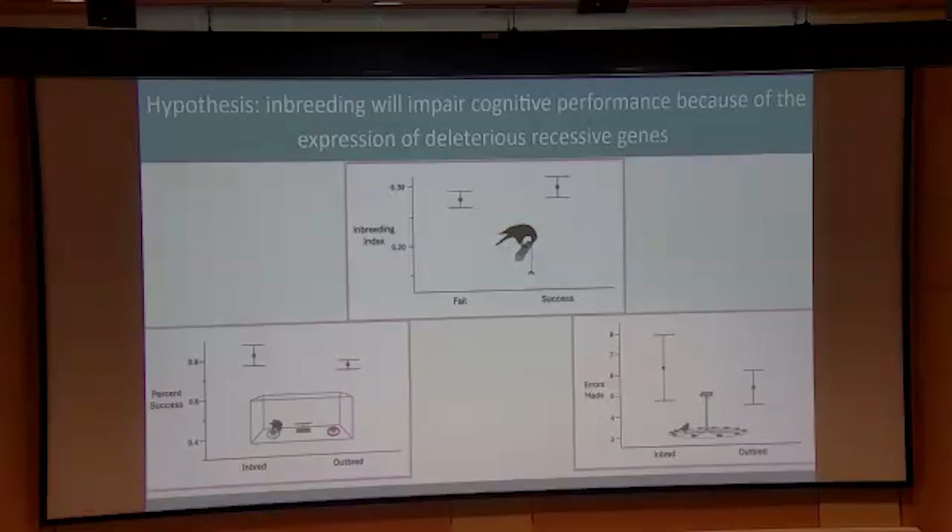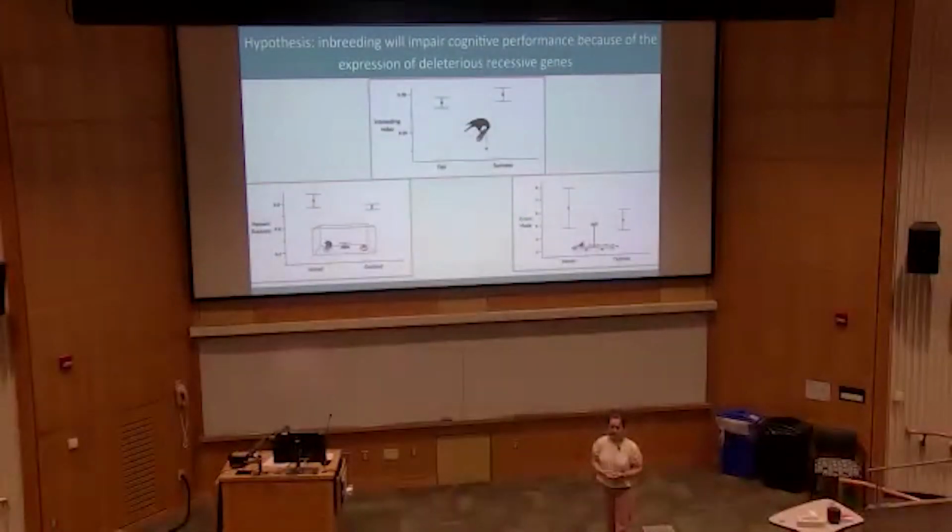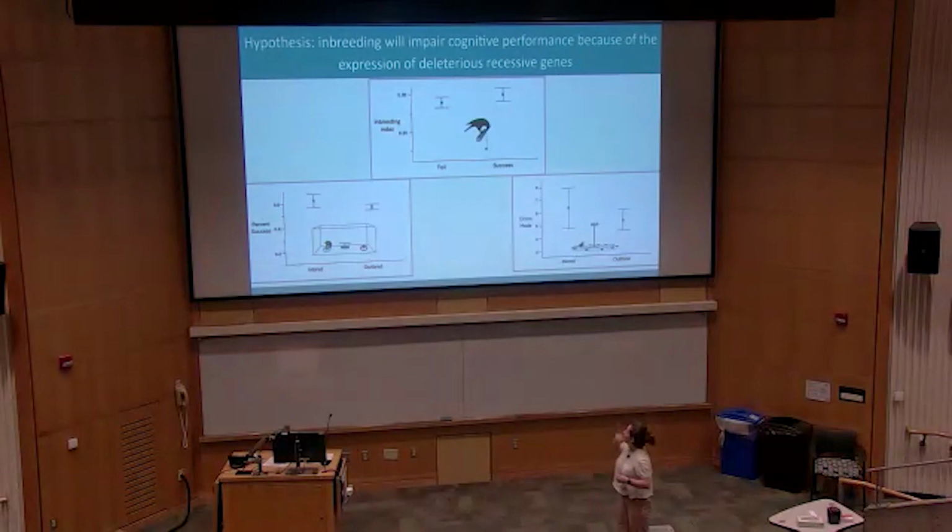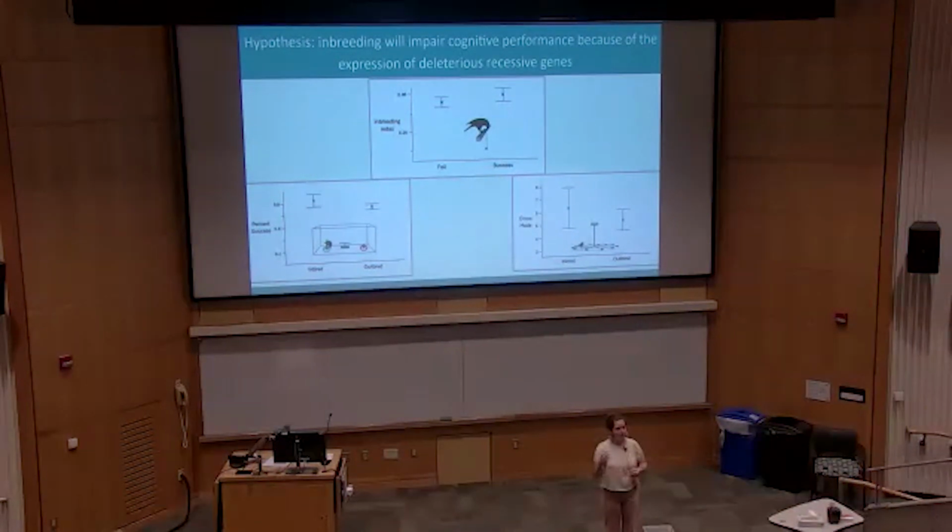So what are these negative effects? We know that inbreeding can cause decreased fertility, decreased survival, a decrease in the immune system. And in humans, we're familiar with the fact that inbreeding causes a decrease in cognitive function. But we aren't really sure how inbreeding affects cognition in non-human animals. So this is what I wanted to ask in my thesis. So I hypothesized that inbreeding will impair cognitive function of the American crow because of the expression of deleterious recessive alleles, or genes. So to test this, my colleagues and I ran 3 cognitive tests.